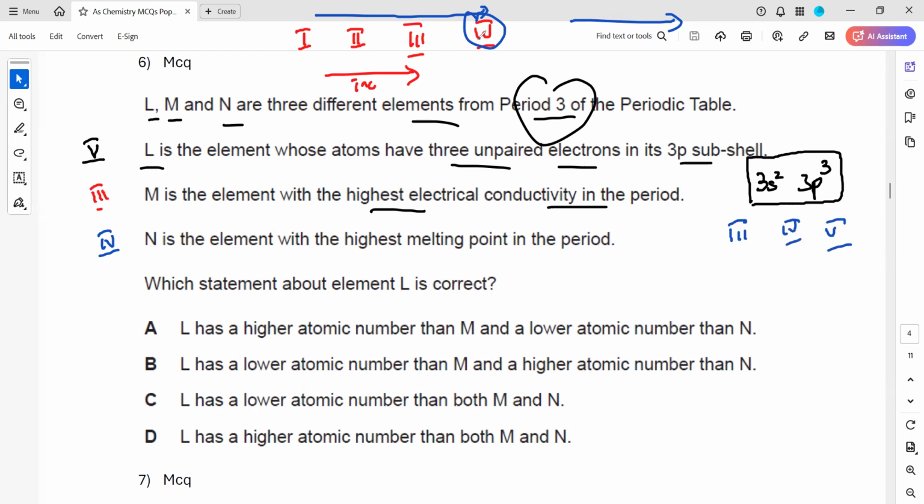So M is a group 3 element, N is a group 4 element, and L is a group 5 element. Which statement about the element L is correct? So these are the positions in the periodic table according to the given properties. So when we check the options, which one matches the description?